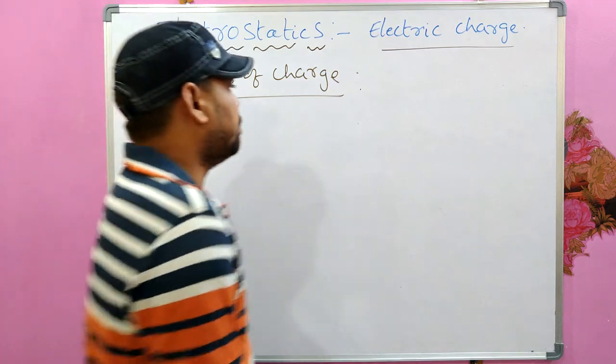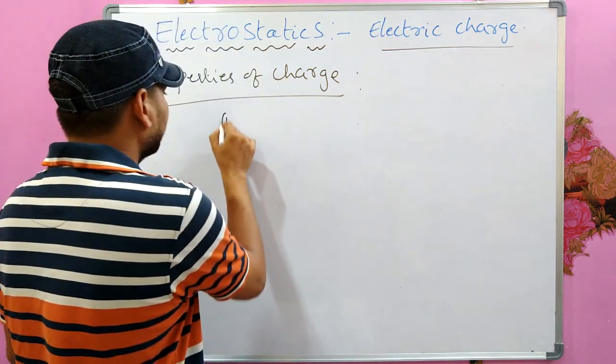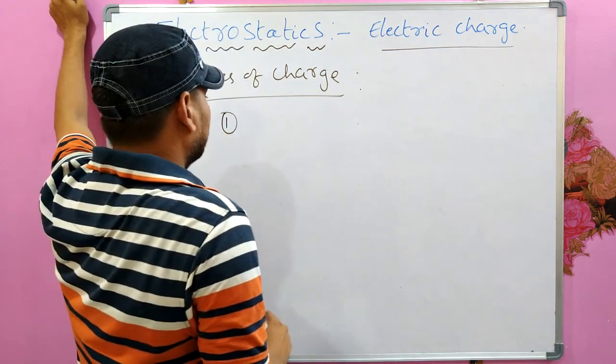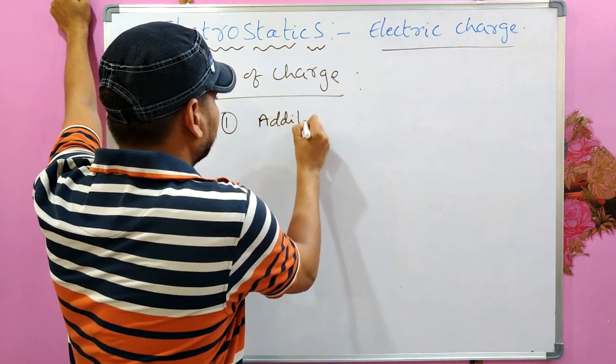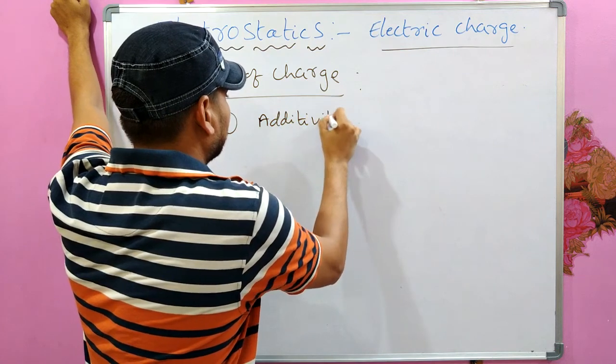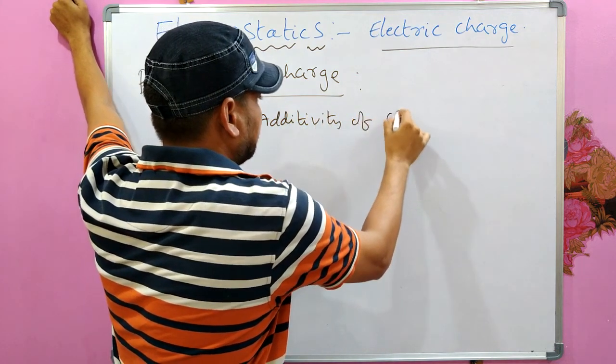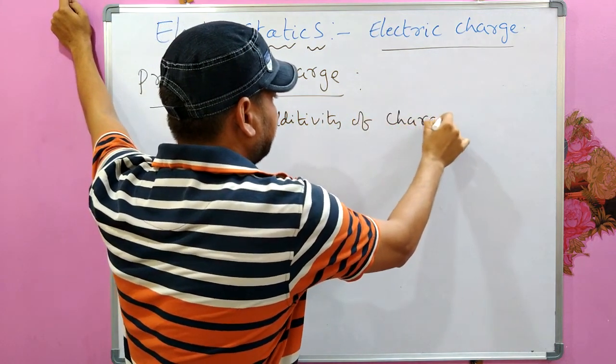The first property is additivity of charge, the additive nature of charge.